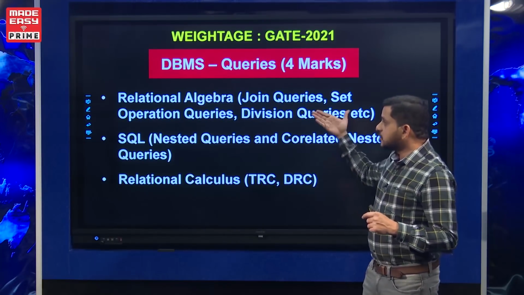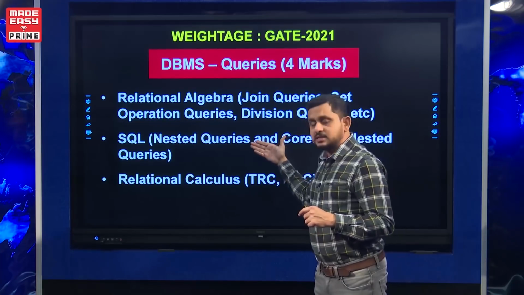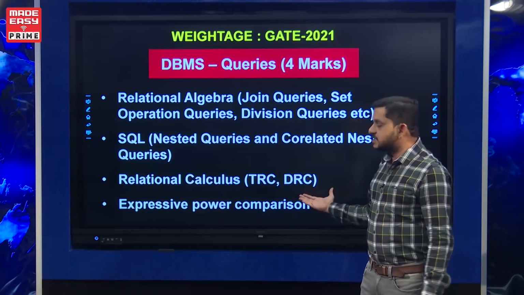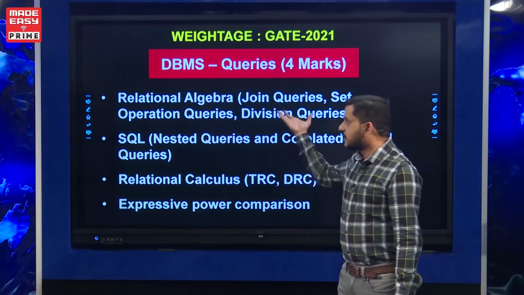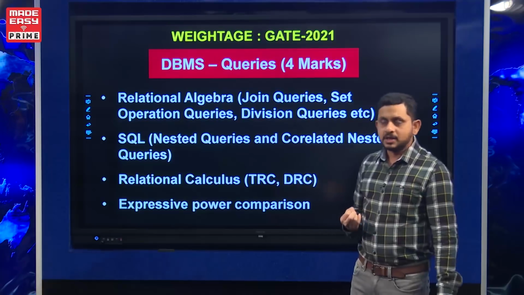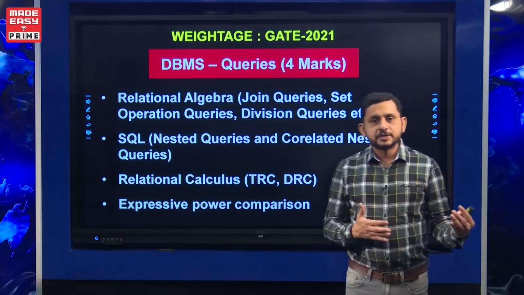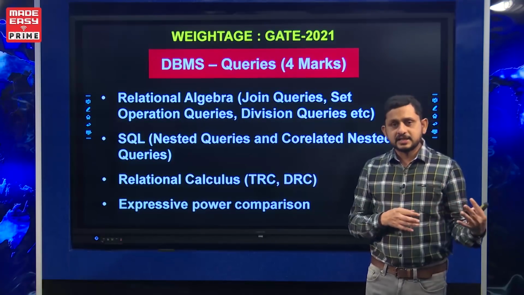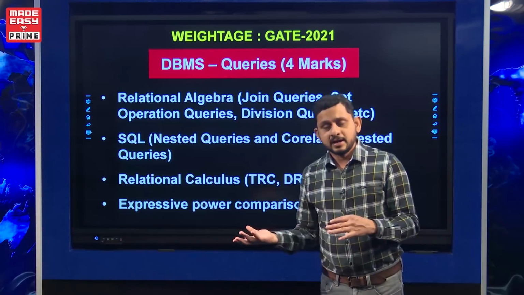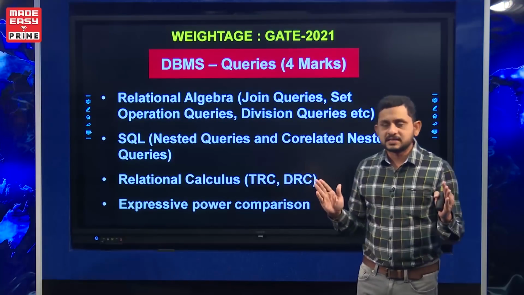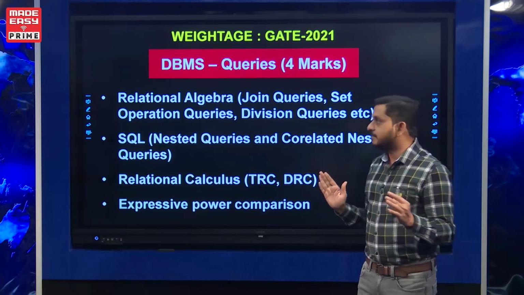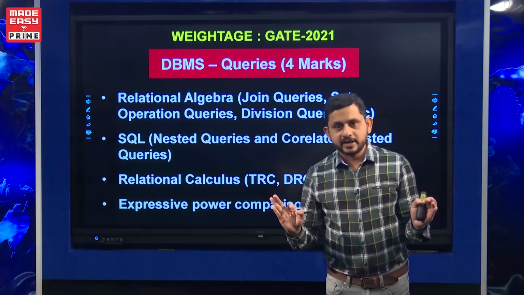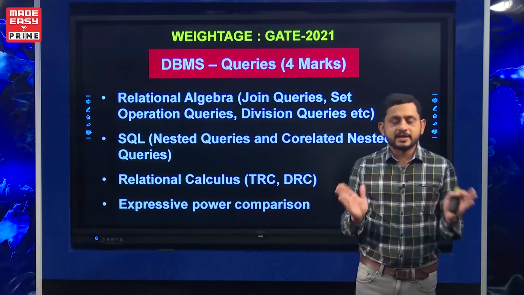Okay, so relational algebra queries, SQL queries and relational calculus queries, and theoretical comparison of expressive power of various queries. What can be done in relational algebra, what fails to be done by relational algebra, what can be done in TRC, and what fails to be done by TRC. Expressive power comparison is also one important thing. And this is the topic which is more mathematically oriented. It is not like simply writing the queries.